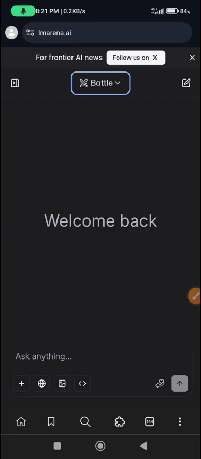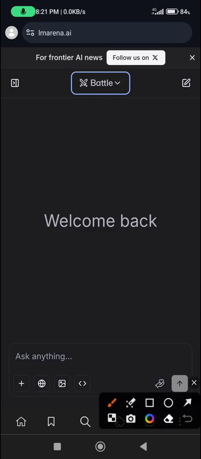When you're on the platform, this is what you will see from the get-go. All you need to do is go ahead and sign up on the platform. When you sign up, you're good to go. This is the screen that will be awaiting you after signing up. Just click on this image icon at the bottom left corner of your screen.